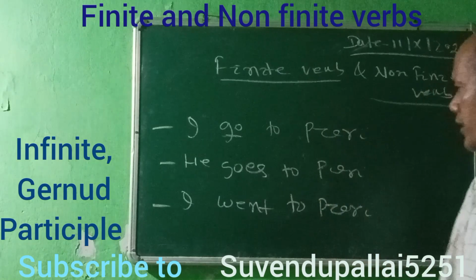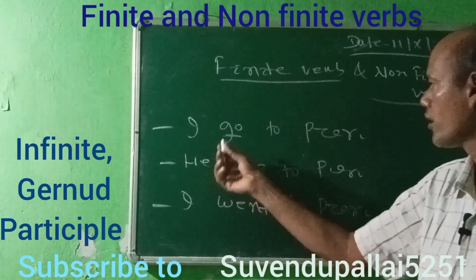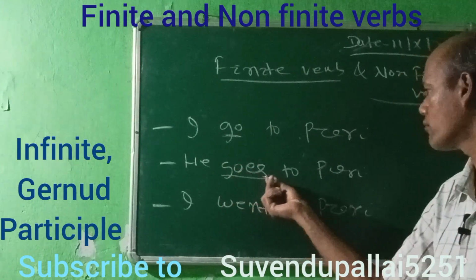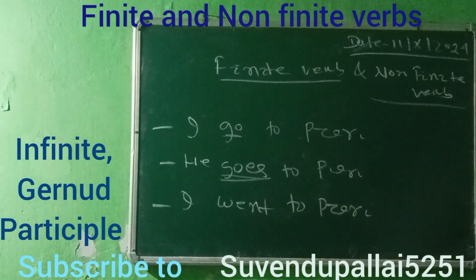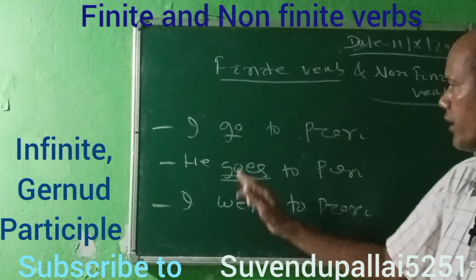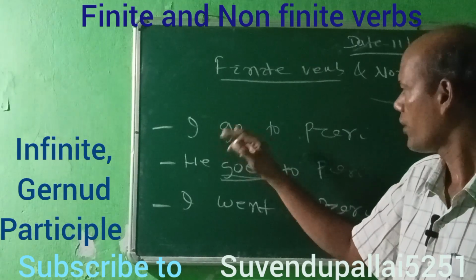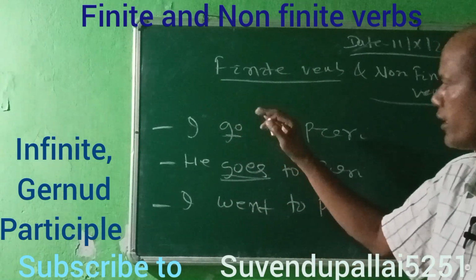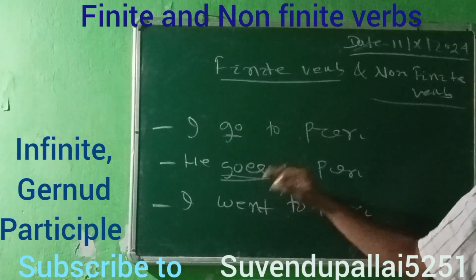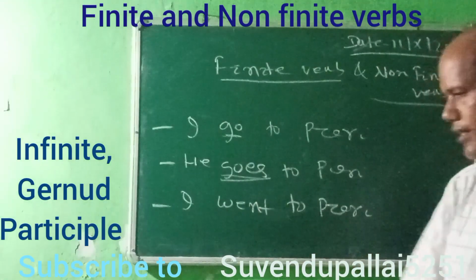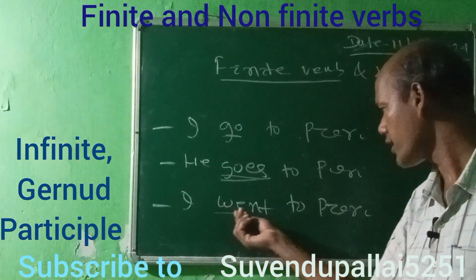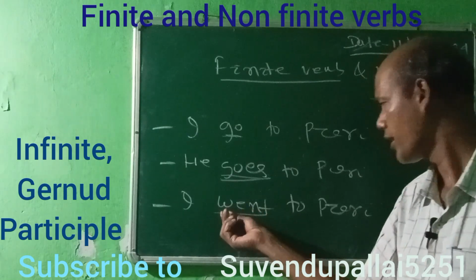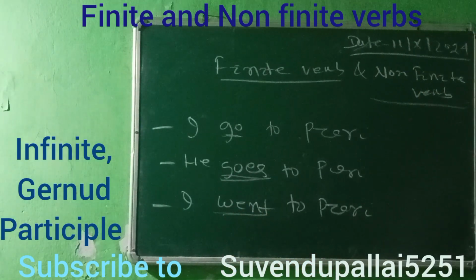He goes to Puri. Here, goes is the verb. In the first sentence it is go, and in the second sentence it is goes. And in the third sentence, I went to Puri, went is the verb.